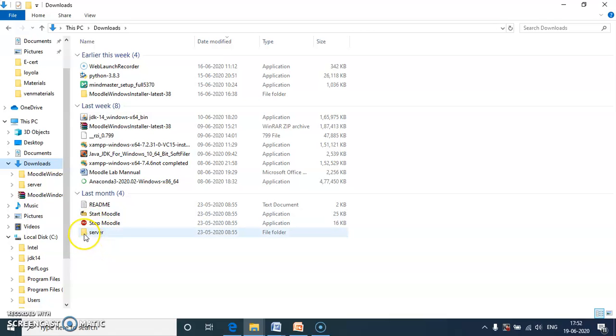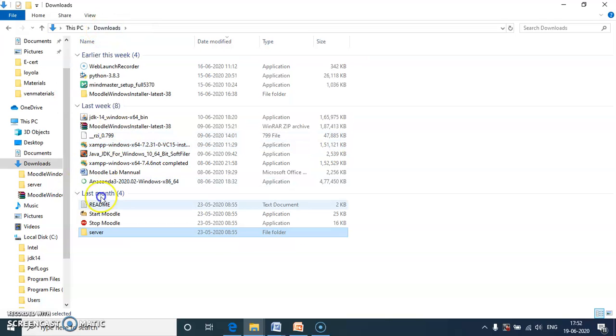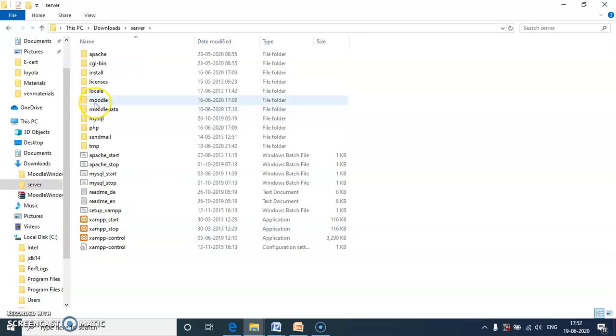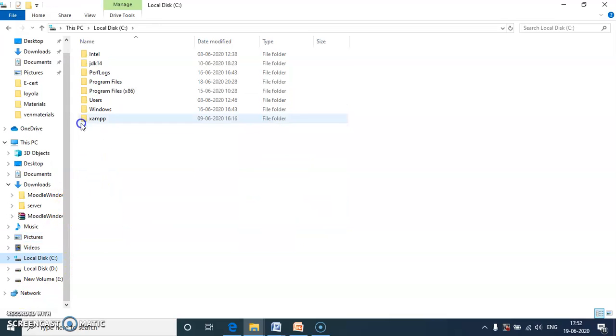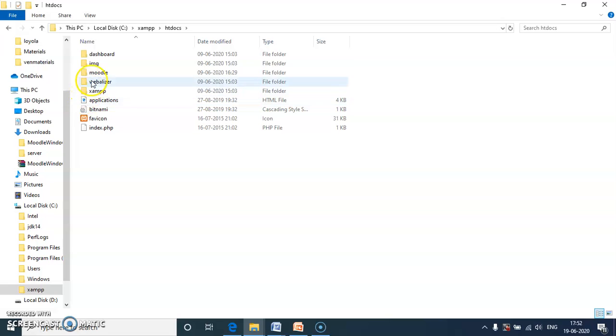The next step is to copy the Moodle folder from this server folder and paste it in the XAMPP htdocs location.